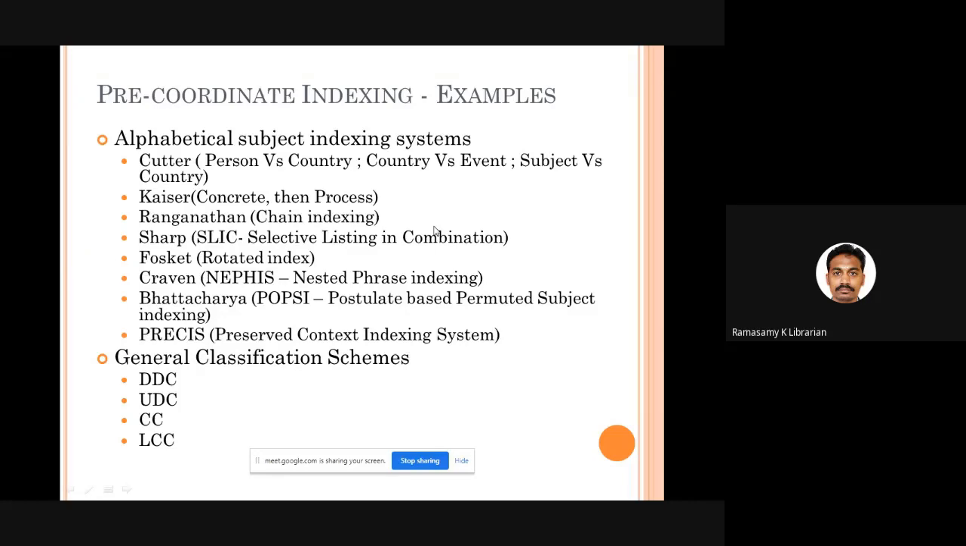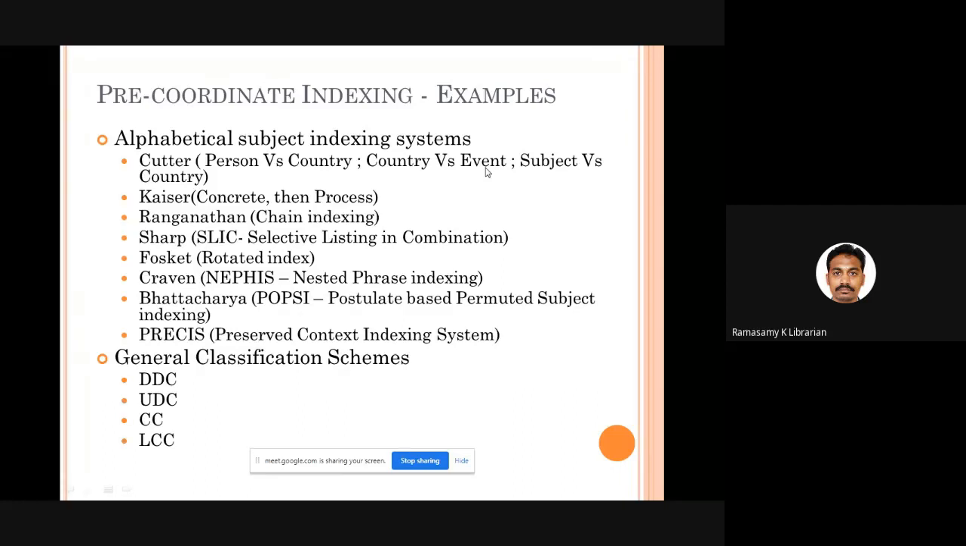When you talk about Cutter, long back in 1876, when he released RDC, Rules for Dictionary Catalog, he gave an elaborate account of pre-coordinate indexing. For example, in a particular heading, both the person and country appear: where do you write the name of the person, where do you write the name of the country? In a particular title, both a country and a particular event take place. Should you write the name of the country first or the name of the event? So these kinds of subject headings, pre-coordination, were discussed and decided long back by Cutter itself.